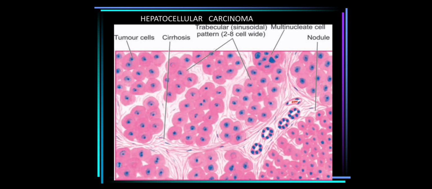Microscopically, typically you see a similar characteristic microscopic feature in different patterns of arrangement of tumor cells. So the tumor cells in the typical HCC resemble hepatocytes, but they will have varying degrees of differentiation. So what do we mean by that? Individually, these malignant tumor cells will be similar to the normal hepatocytes, but they will have vesicular nuclei. Vesicular nuclei means the nuclei appear to have blisters inside the chromatin.